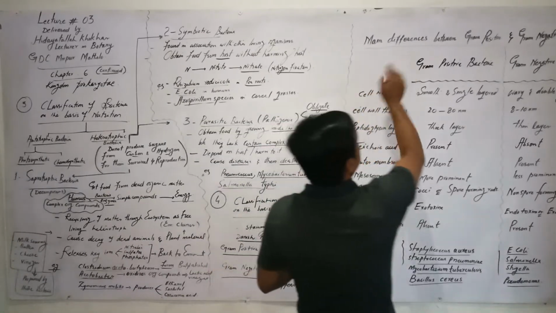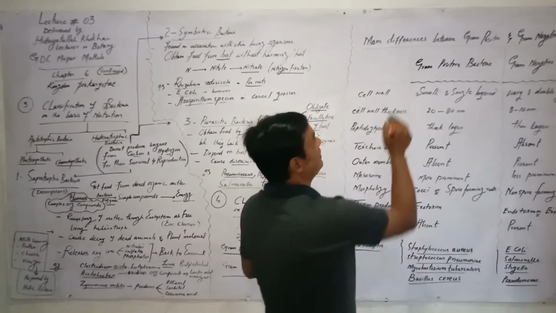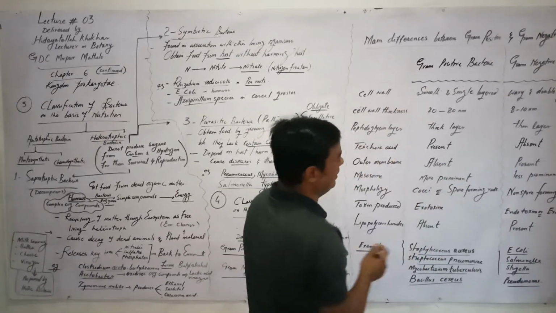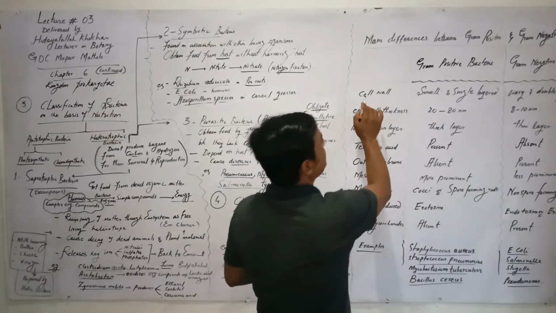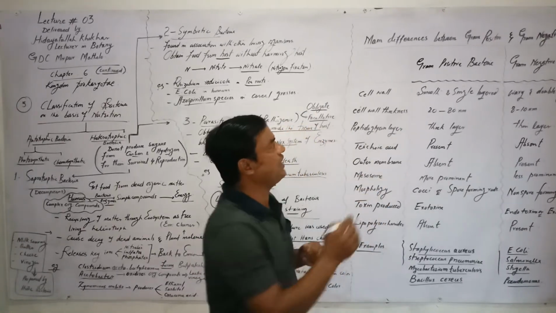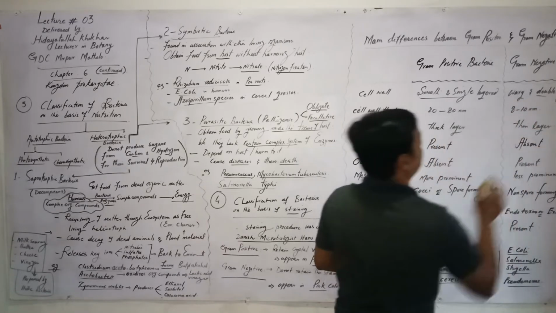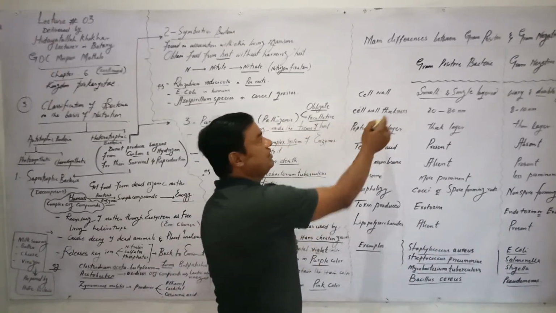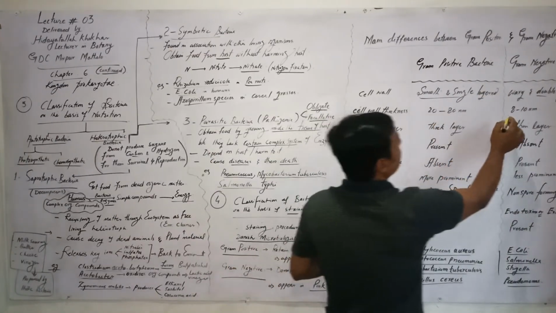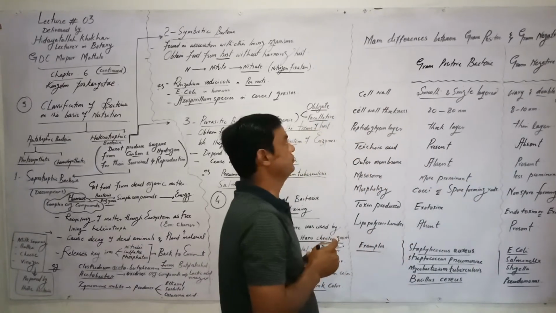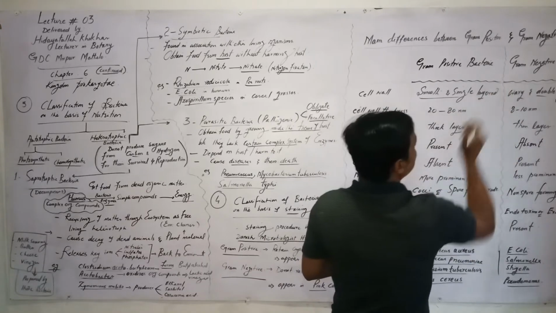If we differentiate these two classes, the main differences between gram positive and gram negative bacteria are, let's suppose we have drawn a chart here with a few parameters written. Cell wall: in gram positive bacteria, it is smooth and single, while in gram negative it is wavy and double layered. Cell wall thickness in gram positive is 20 to 80 nanometers, while in gram negative it is 8 to 10 nanometers. Peptidoglycan layer is thick in gram positive, thin in gram negative.